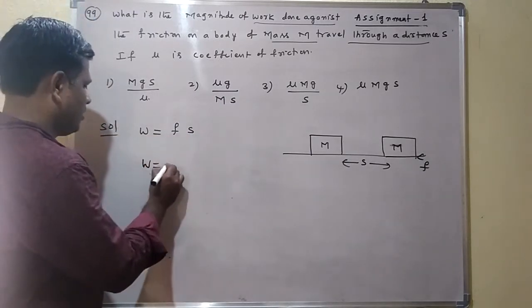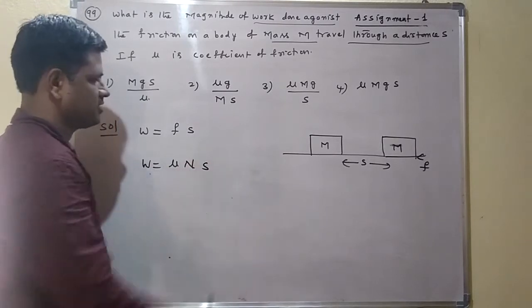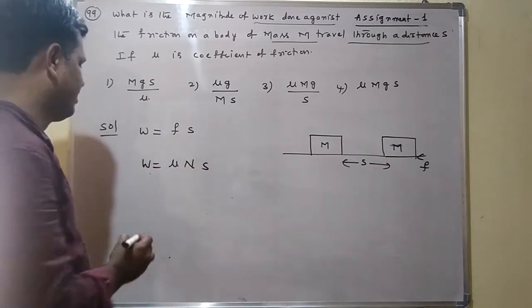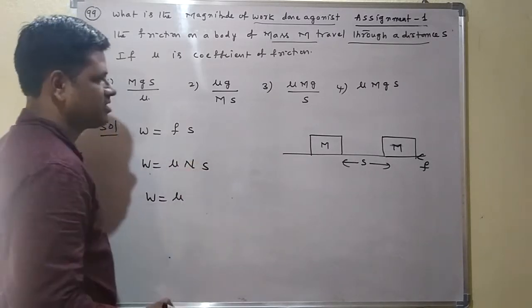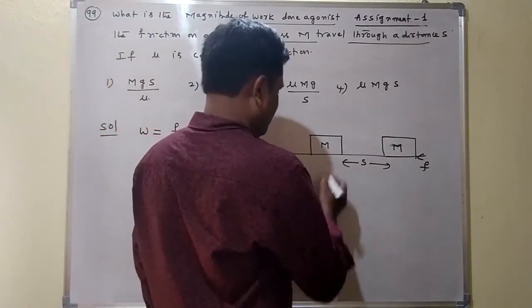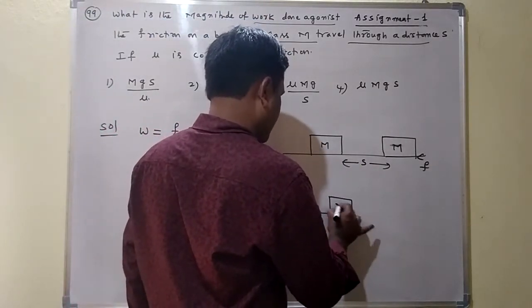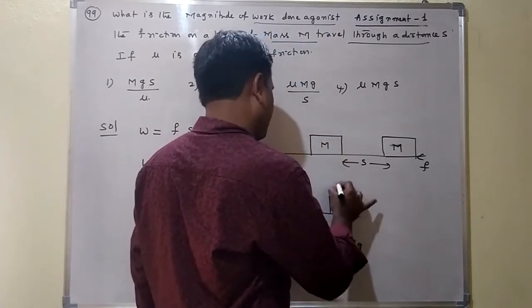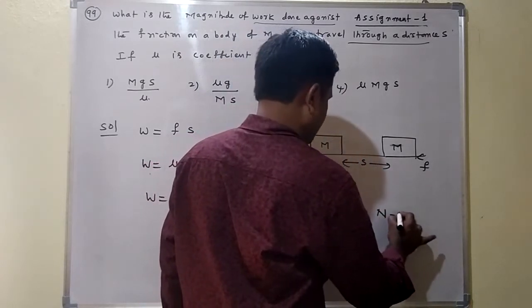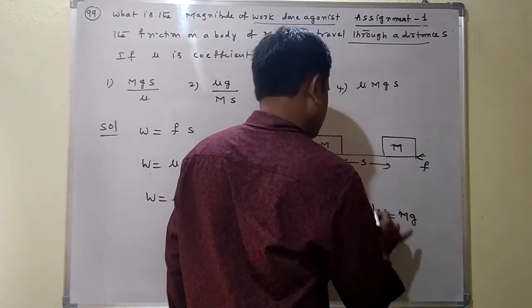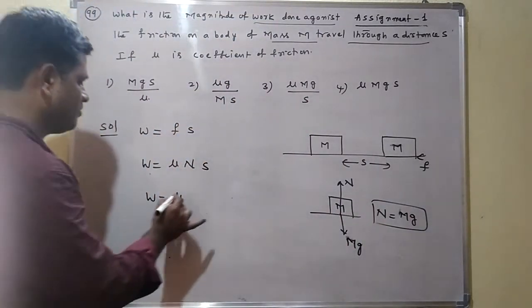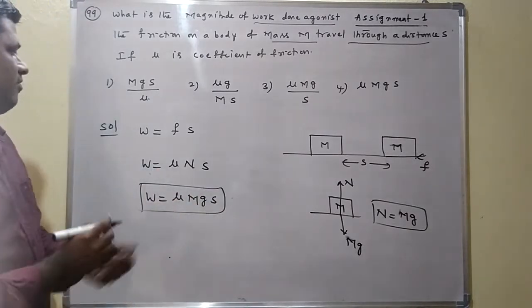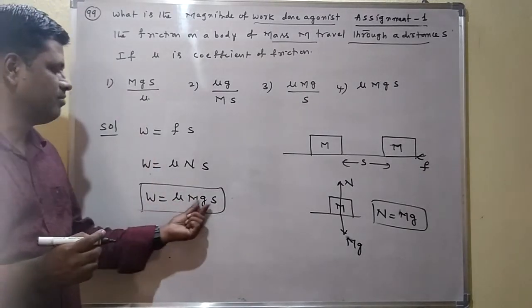Now W is equal to frictional force, which can be written as mu into N into S. Mu is the coefficient of friction, N means the normal reaction, and S is the displacement. Suppose this is a block having the mass m. The weight is acting in the downward direction, that is mg. This is balanced by the normal reaction. When the block is stationary, N is equal to mg. So the work done is mu into mg into S.